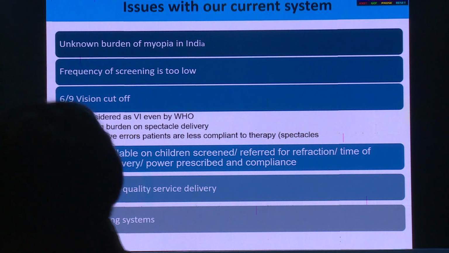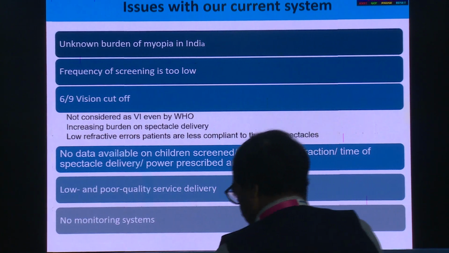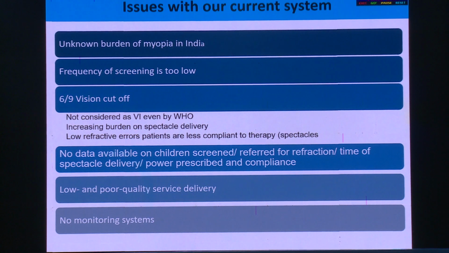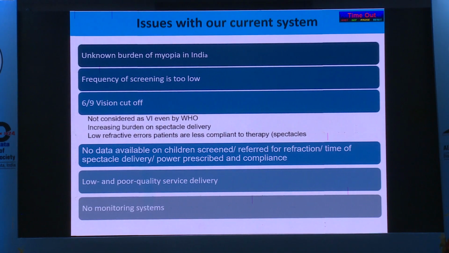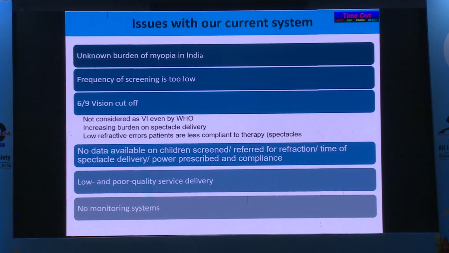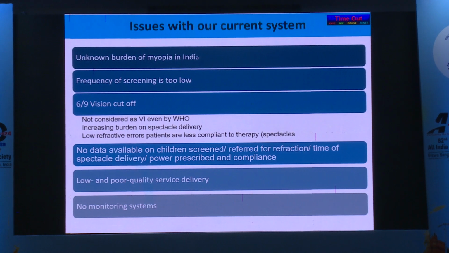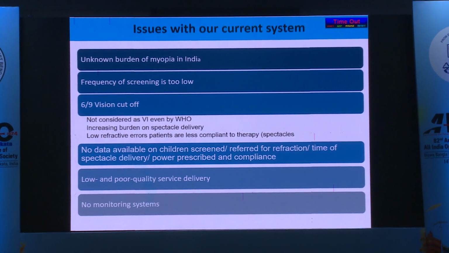So these are the major issues. Yes, but the myopia burden is not actually known. What is the actual burden? What is the frequency of screening? Once in 4 years we recommend as per the national program. But we know it very well that the burden as well as the incidence and prevalence of myopia is so high that we need to screen children every year in the school, not once in 4 years.